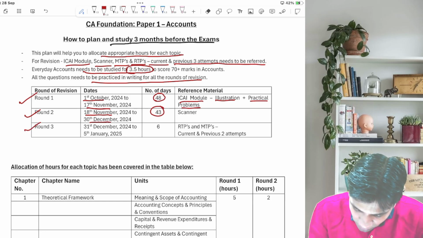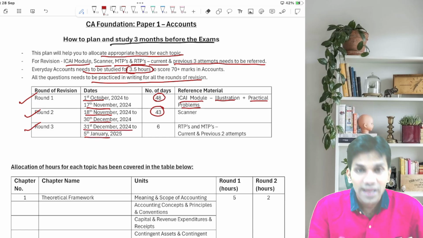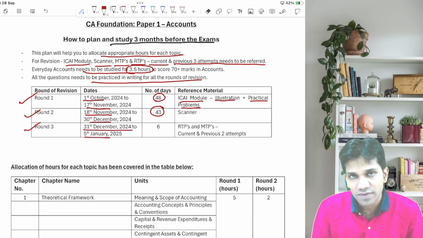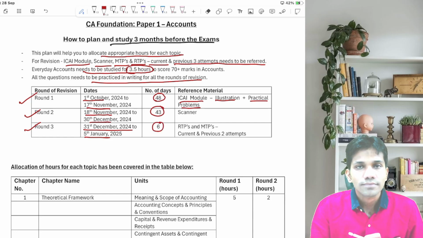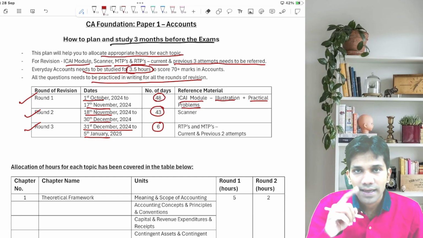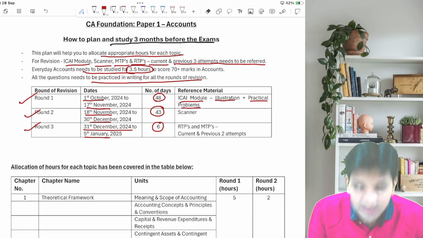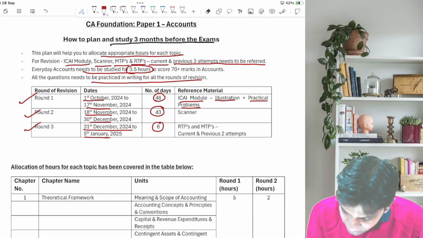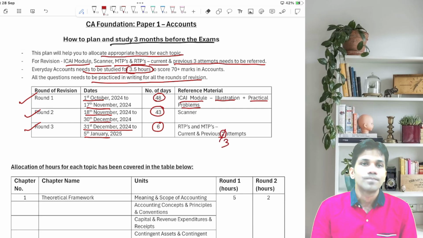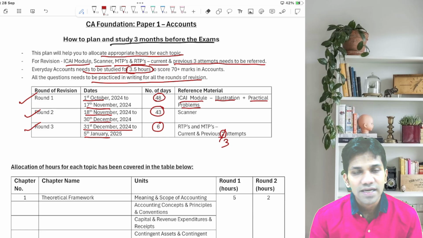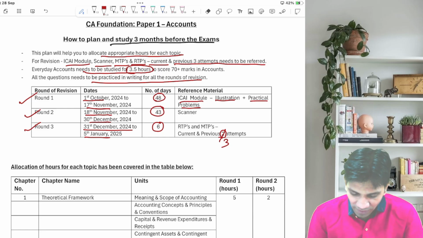And round number 3 from 31st December to 5th Jan. Your exams are on 11th or 12th of Jan. Tentatively they will be going to start. So you have 6 days to solve RTP, MTP. And RTP, as I have discussed, current RTP plus previous 3 attempts RTPs. Fine, let's go ahead.